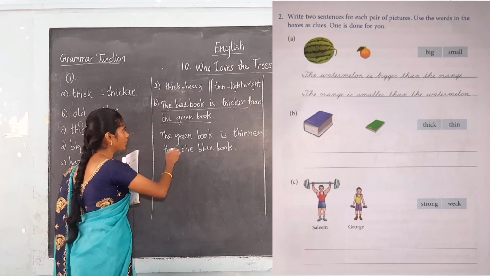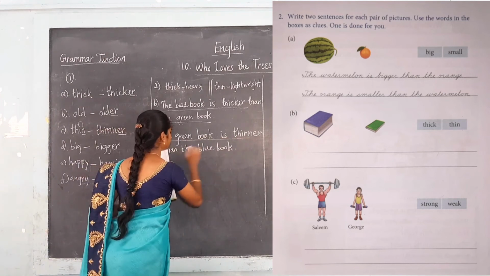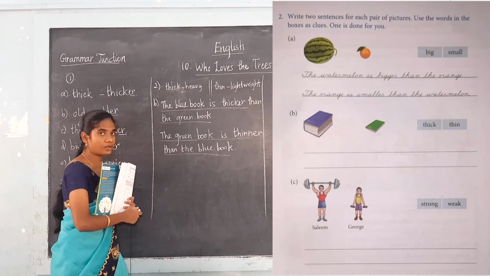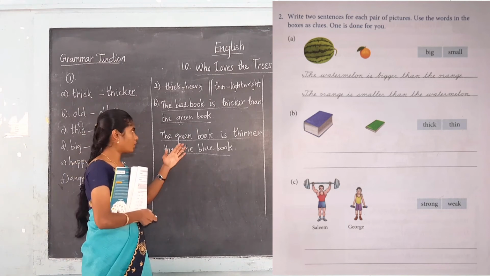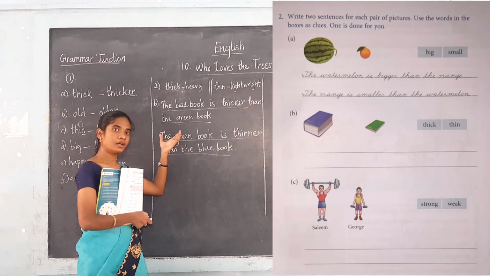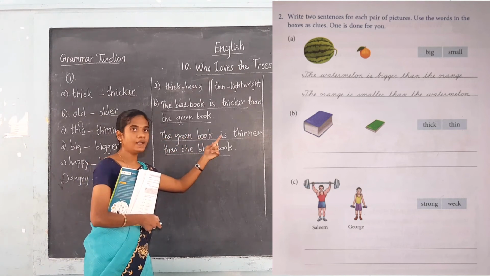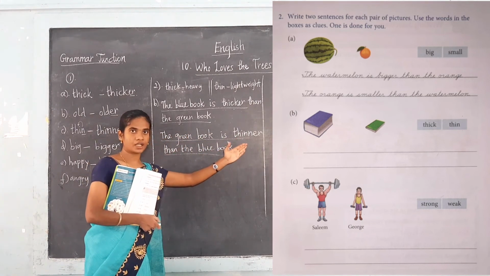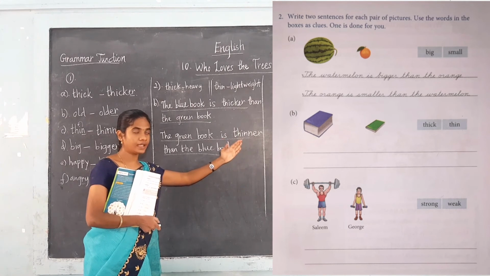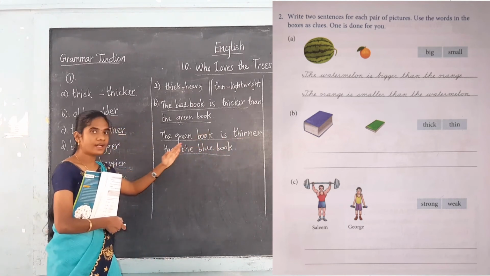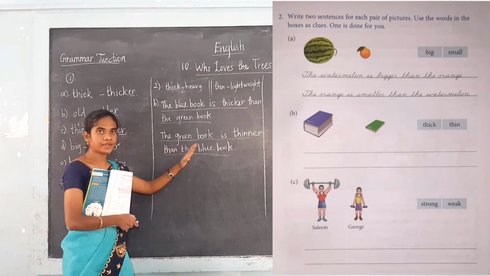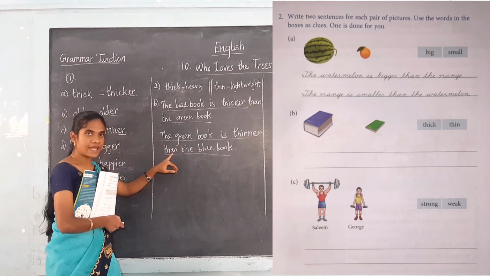So first we have to do what? We have to write down the noun. Particularly they are telling the green book, so we are writing the green book. Next we have to write down the verb. Next the adjective I have taught, that you have to write in the comparative form. And while we are comparing two things or persons, you have to put the word than.